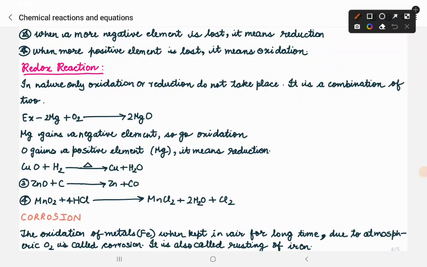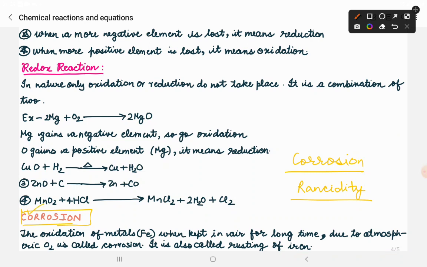In our previous class, we have learnt about oxidation, reduction, and the redox reaction. In today's class, we are going to take the last two topics from this chapter, and then we are going to start with the next chapter. So, the last two topics which are left are corrosion and the second one is rancidity. Now, we are going to take these two separate topics, and these are actually the chapters of this main domain.